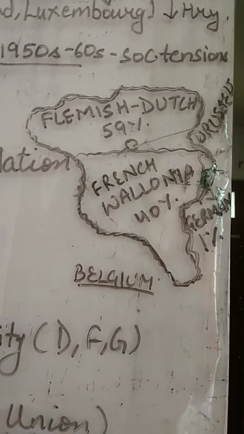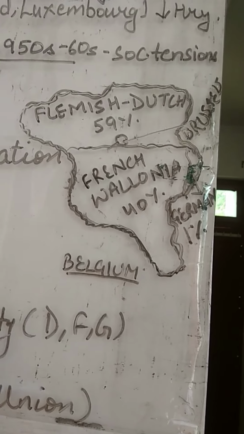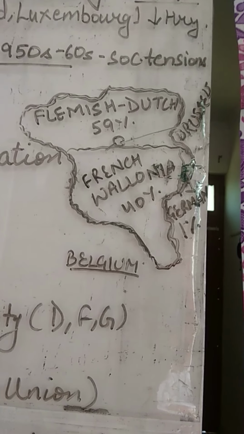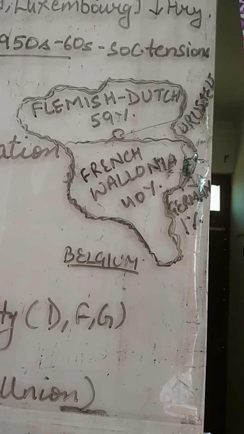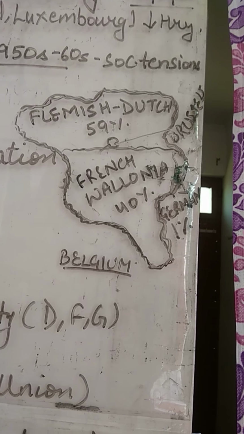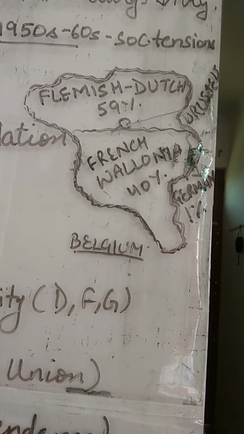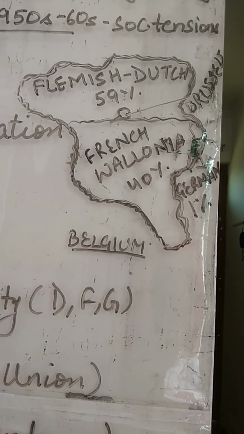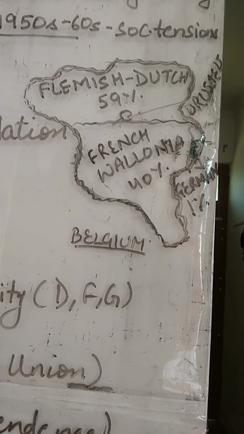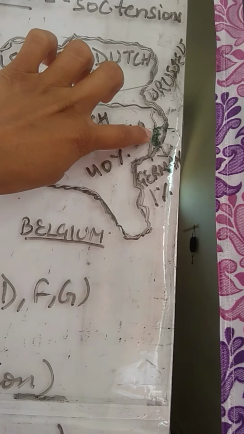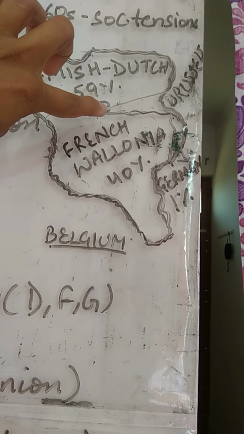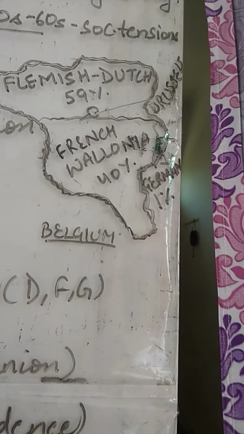Let me show you the map of Belgium to identify the location of different social groups in the country. So you can see in the north we have Flemish region, which is constituted by Dutch speaking people that comprises 59% of the population. Then we have French speaking people in the south, that is called Wallonia region, and they comprise 40% of the population. This region is occupied by 1% German speakers, and here almost in the center we have the capital city of Belgium, that is Brussels. Do remember, the capital city of Belgium is Brussels.